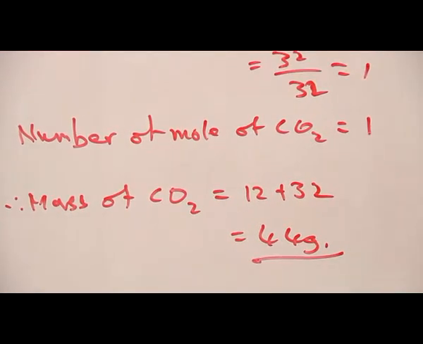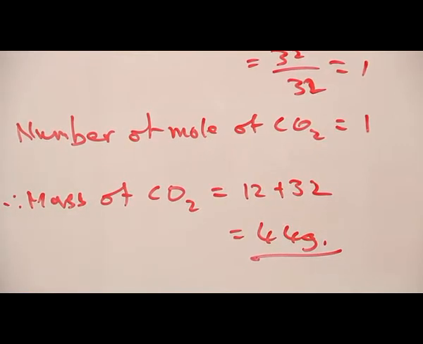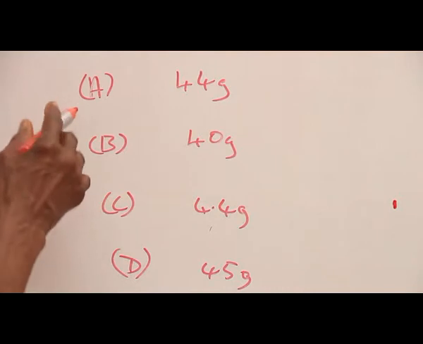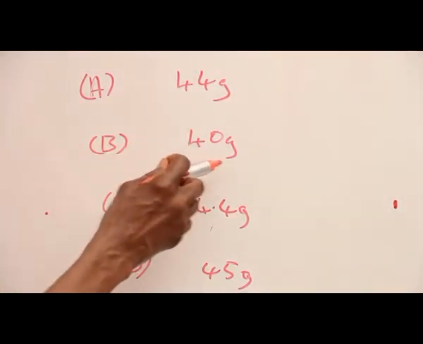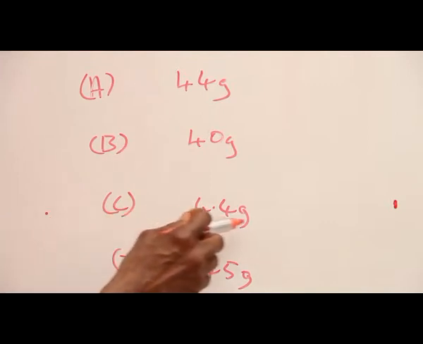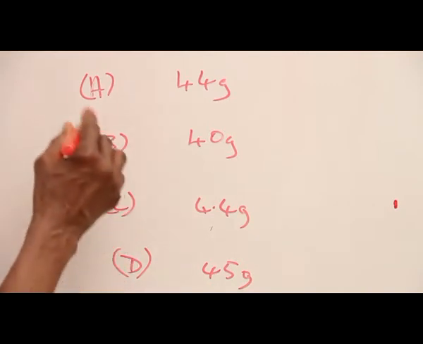So the mass of the product, that is carbon 4 oxide, is 44 grams. Let's now refer to our options. The first option, A, is 44 grams, B is 40 grams, C is 4.4 grams, D is 45 grams. And consequently, the correct option is A.